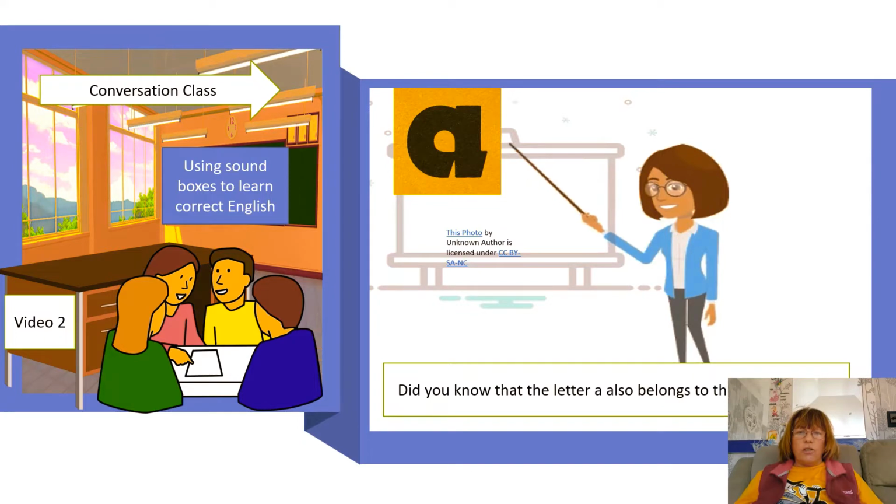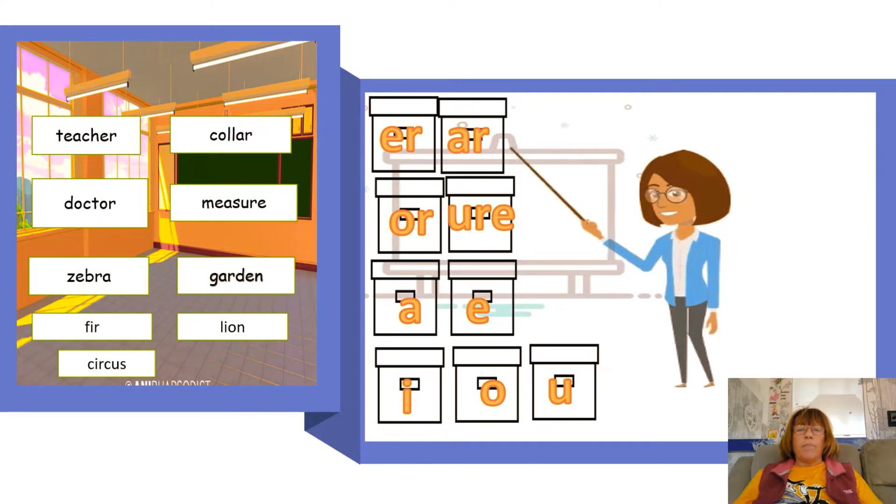First of all, did you know that the letter A also belongs to the sound box? Well, let's have a look at the words we've been using in conversation, how we should say the ending of the word, but when we're reading it or if we're spelling it, we need to be aware of that sound being spelt differently.